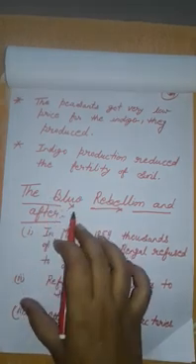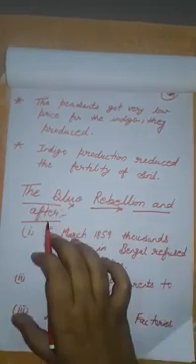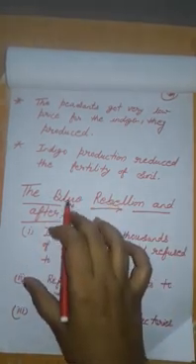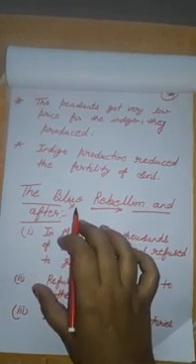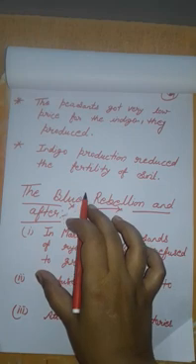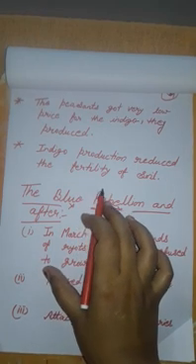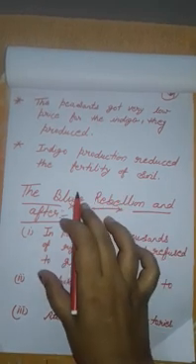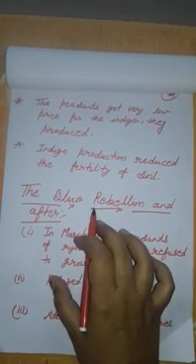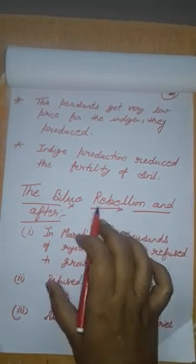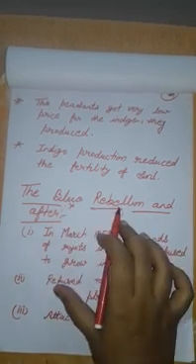Okay? The Blue Rebellion and after. First of all, understand the meaning of blue. What is the color of indigo? Blue. And farmers didn't want to grow indigo on their land. That is why they started a struggle or rebellion against the Britishers and planters. That is why this rebellion is known as the Blue Rebellion. Clear?